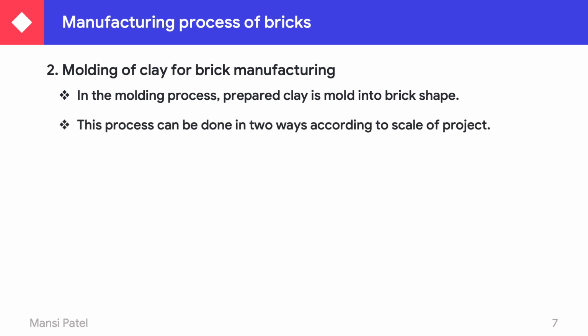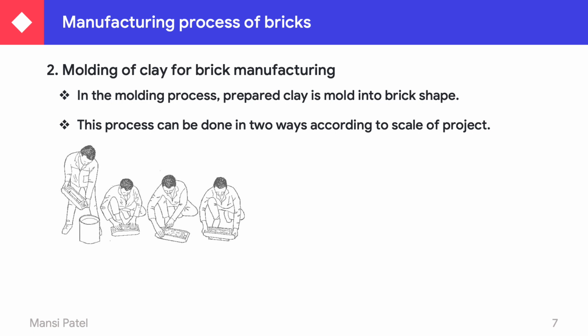This process can be done in two ways according to the scale of the project. Here you can see the molding process done by hand. This is known as the hand molding process, and it is only possible where the scale of the business is small.